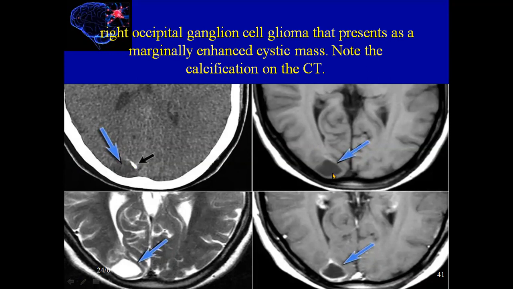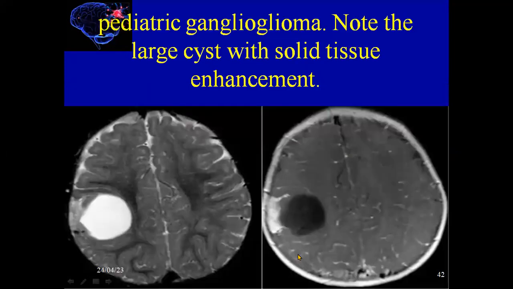As we see here, this is cystic on T1, and with contrast we'll see a small ring enhancement without edema on the occipital side. This is another ganglioglioma. Here, a very large cystic lesion has a nodule which enhances on T1 with contrast.